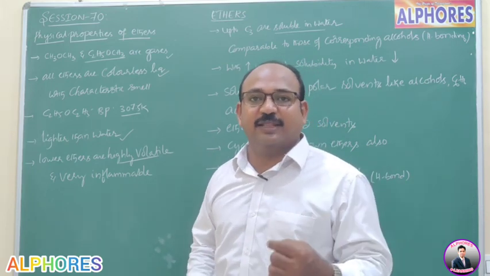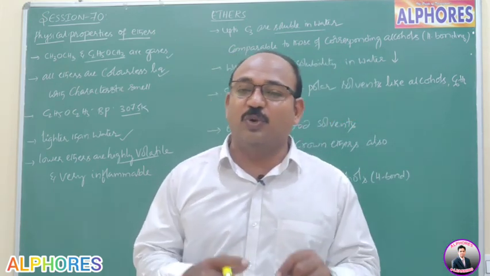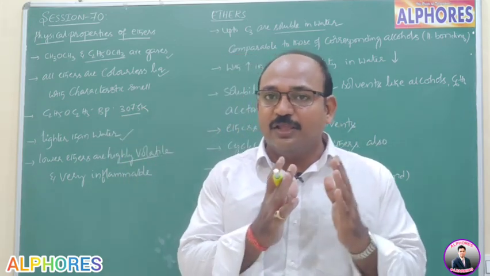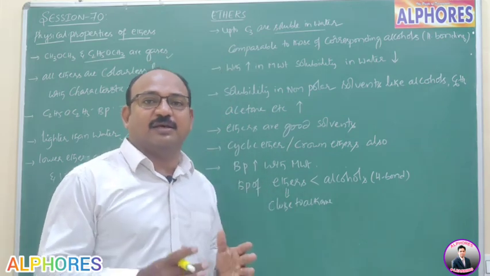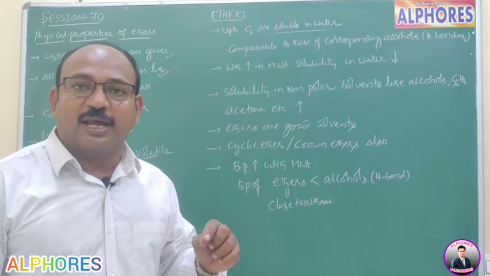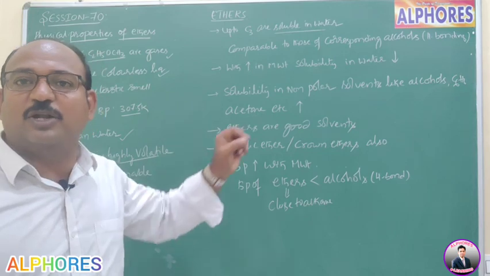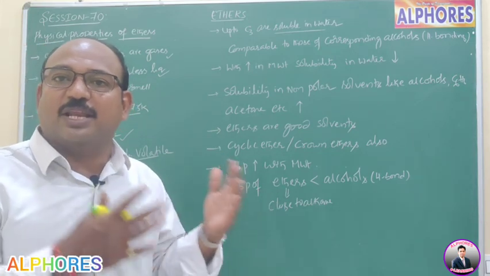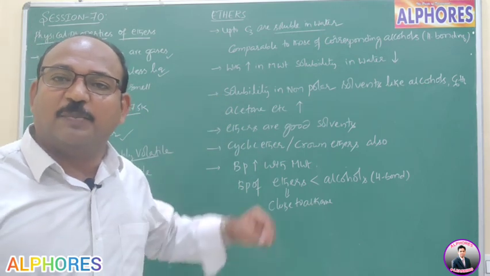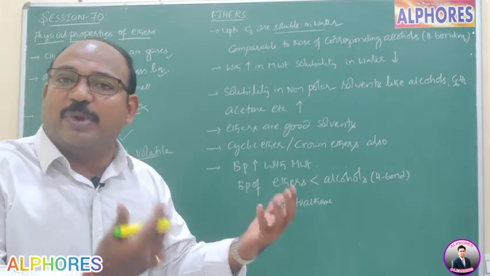That's why we say that ethers up to 3 carbon atoms are soluble in water, but their solubility is not much. See, alcohols and ethers are functional isomers. Here, alcohols are soluble in water, whereas ethers are not. When alcohols are able to dissolve in water, why do we say ethers are insoluble, and particularly mention that only up to 3 carbon atoms are soluble? Then what about the remaining ethers?